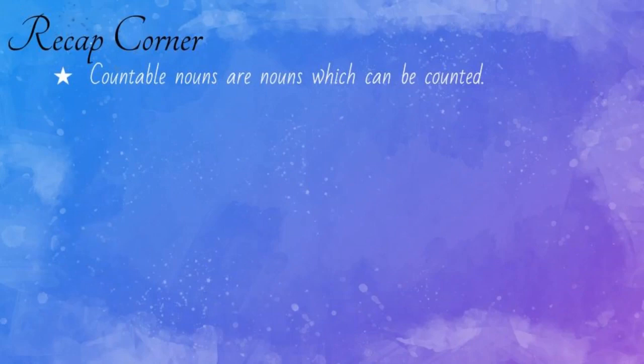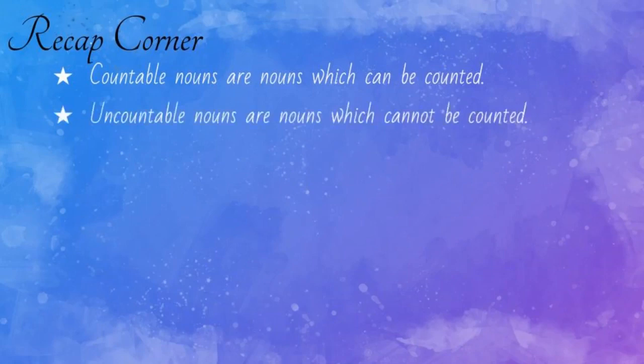For example, pen, pencils, baskets, fruits, eraser, whatever nouns can be counted are known as countable nouns. Uncountable nouns are nouns which cannot be separated and cannot be counted. For example, oil, milk, water, salt, sugar, etc.